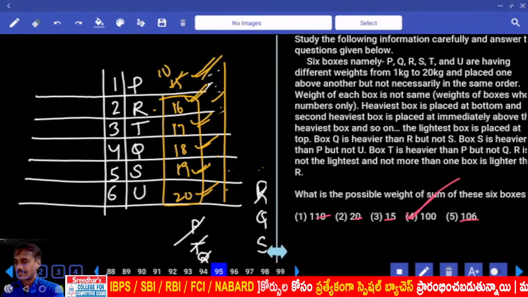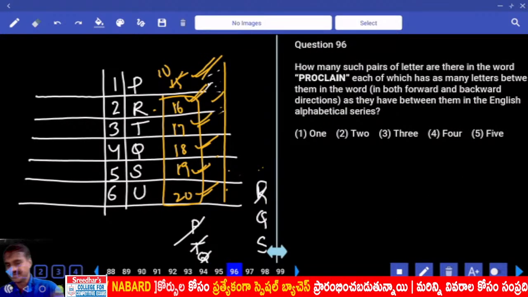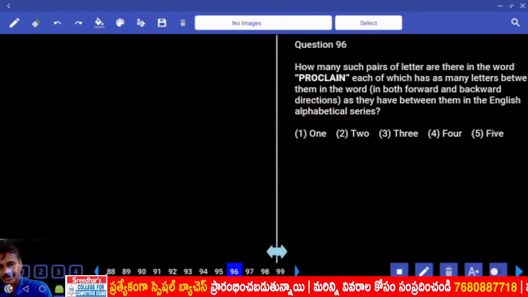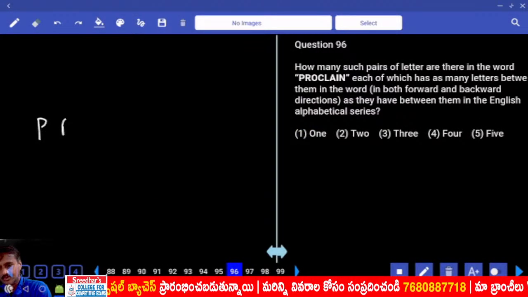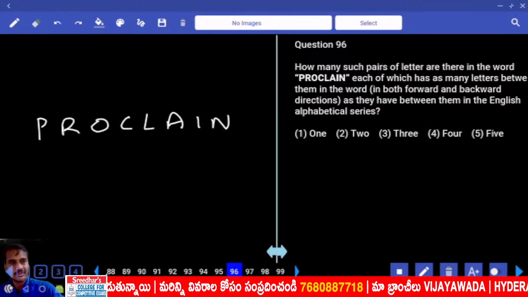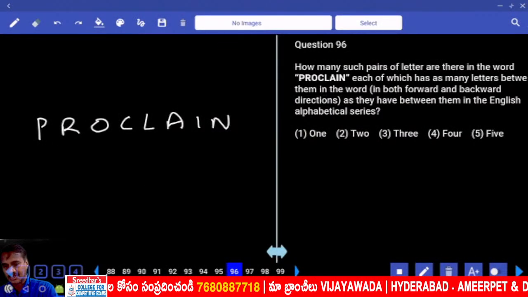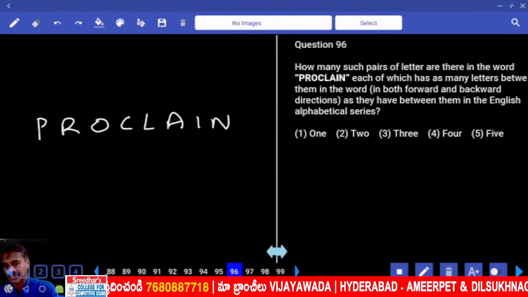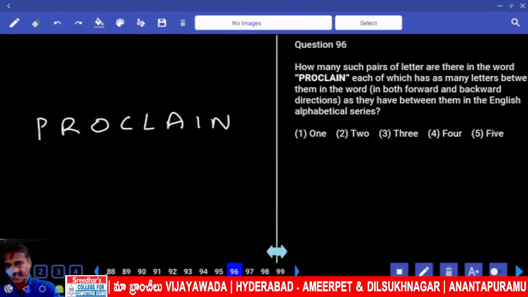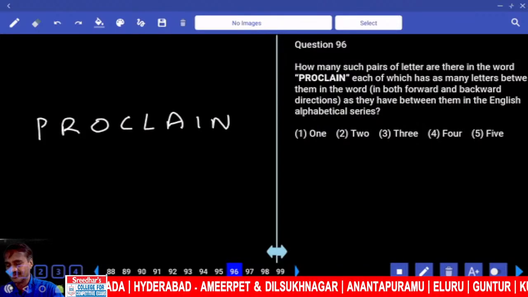My next one, tell me. 96. Now in this 96, how many such pairs of letters are there? What is the word we have? Proclaim. Now in this word proclaim, how many such pairs of letters are there? Now P, Q, R, S, T, U, V, W. R, S, T, U, V, W, X. O, P, Q, R, S, T. C, D, E, F, G. L, M, N, O, A, B, C. And forward not even a single.